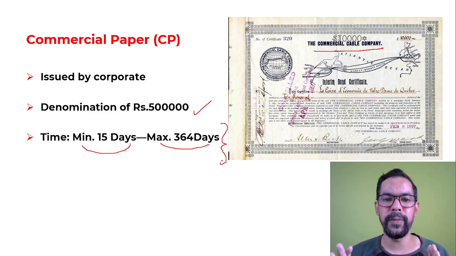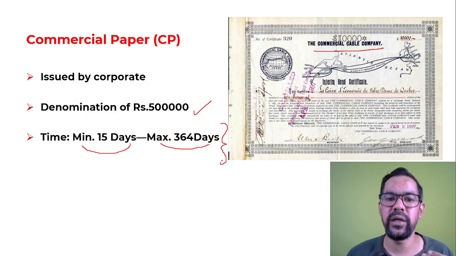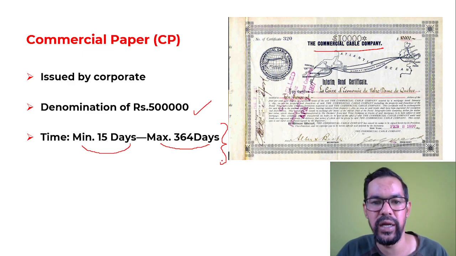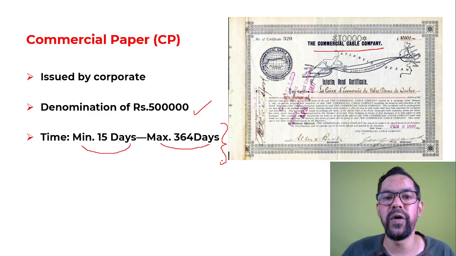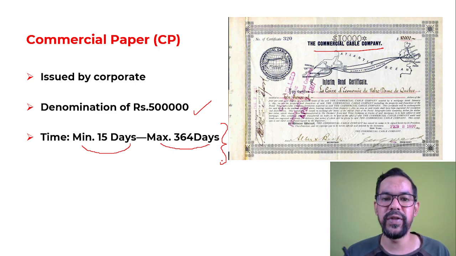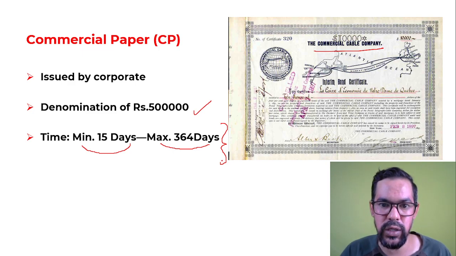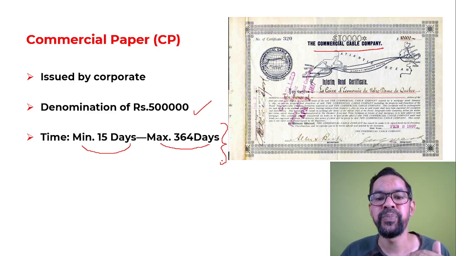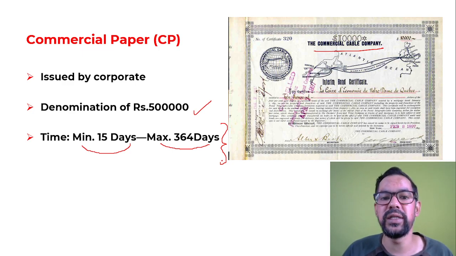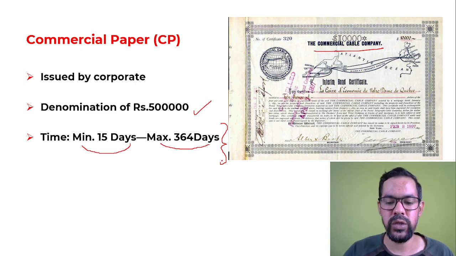Commercial papers are basically debt instruments which are issued by companies or corporate houses. It can be private or public as well. They are issued for a minimum period of 15 days and a maximum of 364 days. In between, they can issue for 290 days or any other period. If they have short term requirements, they'll issue these instruments in the market and raise funds at a rate of interest which is fixed in advance. These are risky in nature because there is a probability of default by these corporate houses. Okay, so hope this is clear.